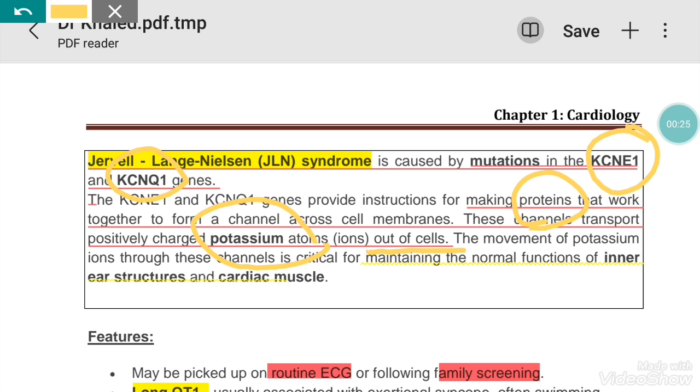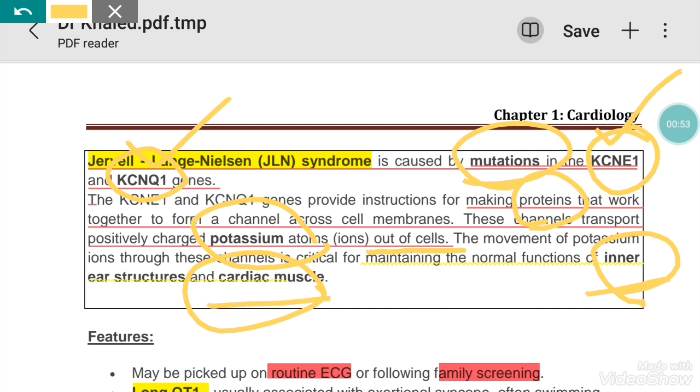This movement of potassium is important for the inner ear structures and for the cardiac muscles. If these genes are mutated, the mutated protein will not be able to transport potassium as it normally does, and that will disturb the functions of the inner ear structures and cardiac muscles.